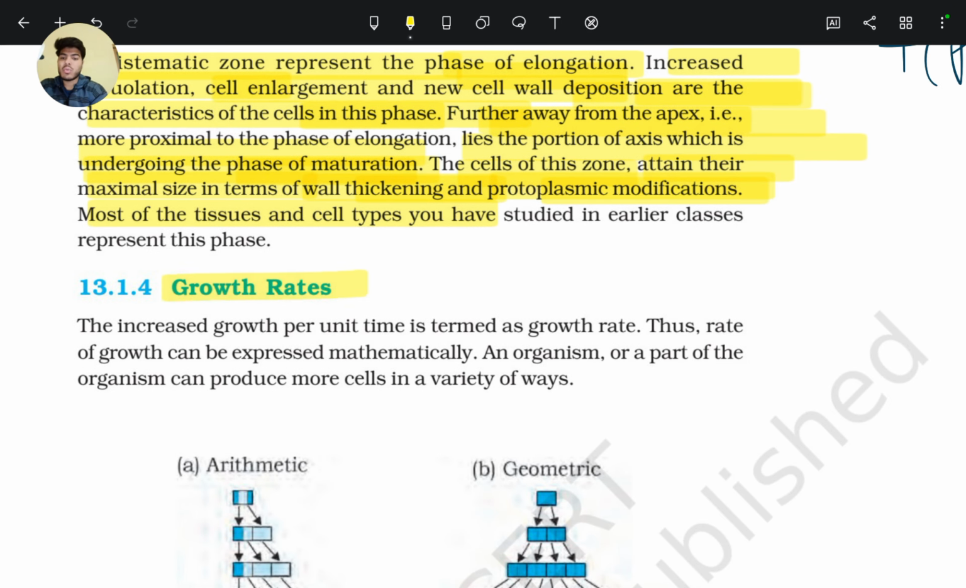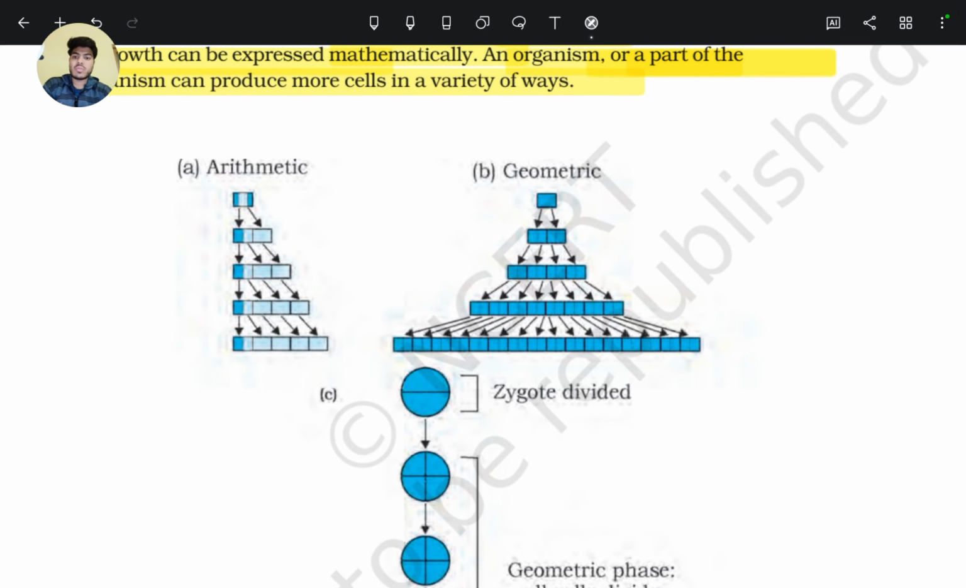Now let's read growth rates. The increased growth per unit time is termed as growth rate. Thus, rate of growth can be expressed mathematically. An organism or a part of an organism can produce more cells in a variety of ways. So, two types: arithmetic and geometric.